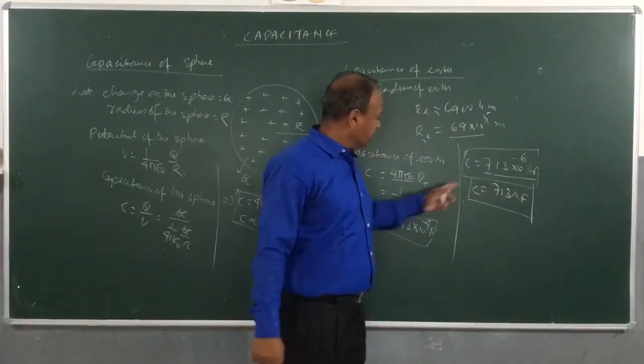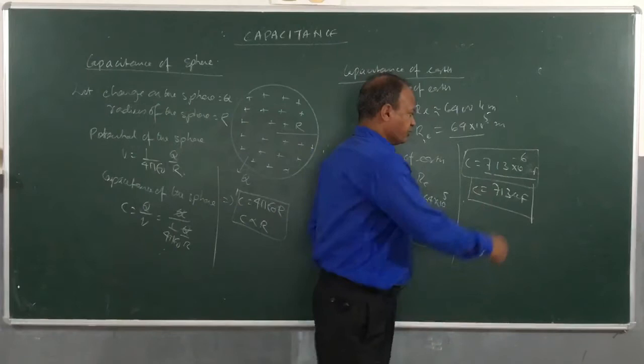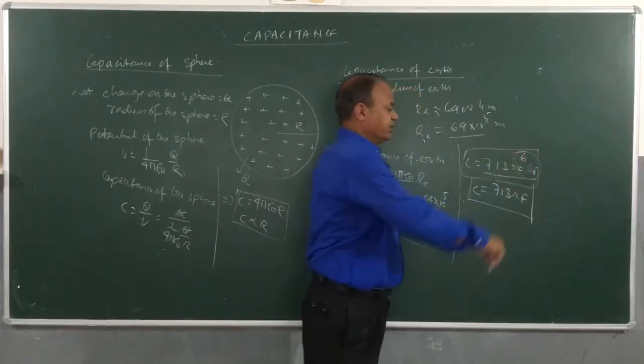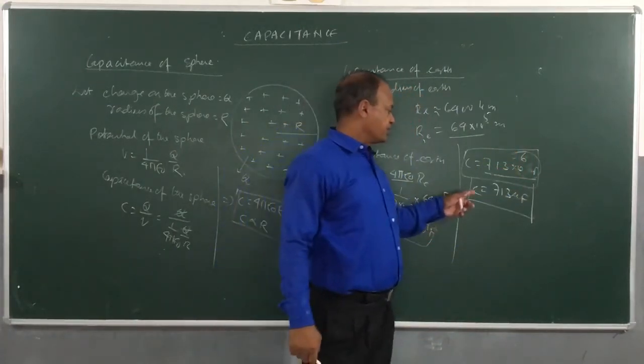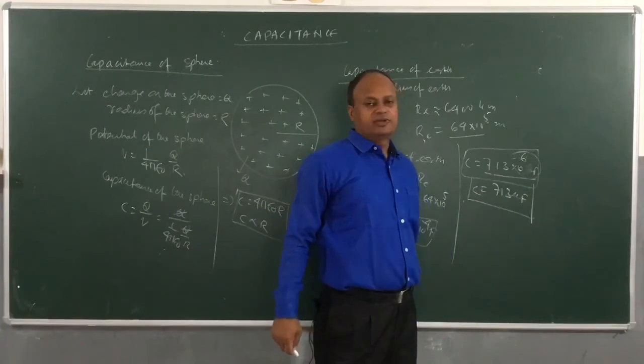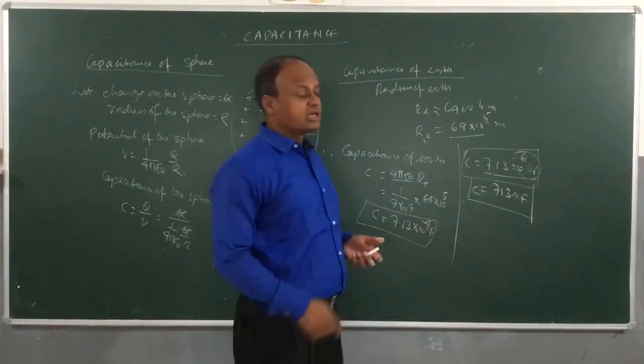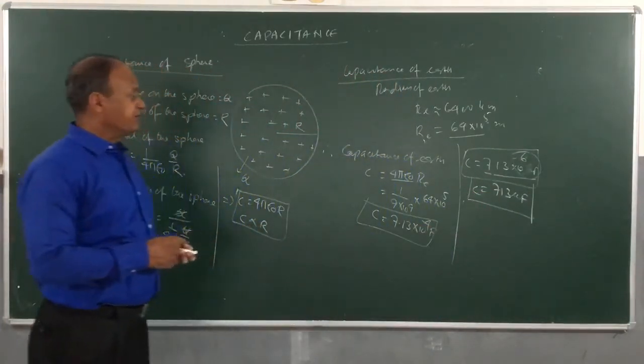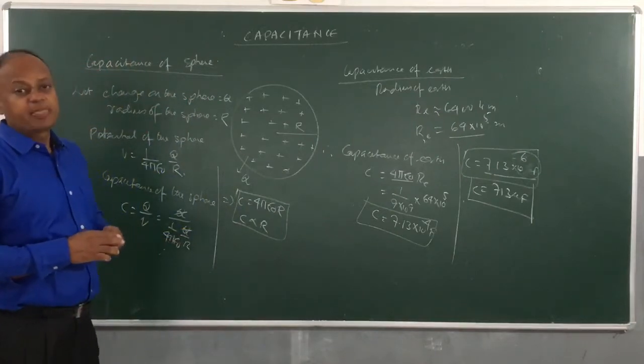We know that 10 to the power minus 6 farad is equal to 1 microfarad. So capacitance of earth will be 713 microfarad. Okay, so this is an important result, and you can therefore understand that having capacitance of 1 farad is extremely difficult.